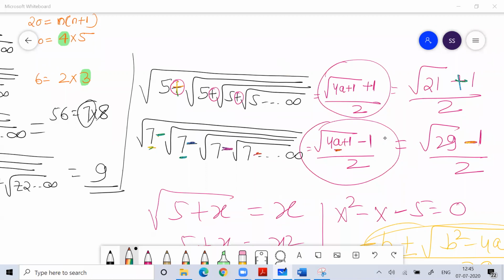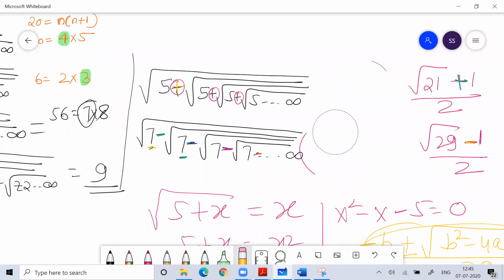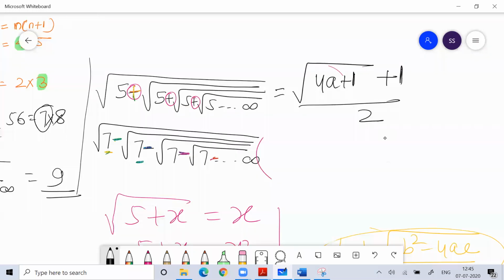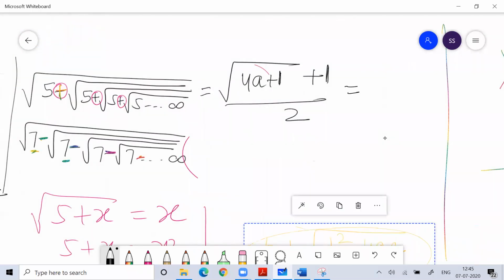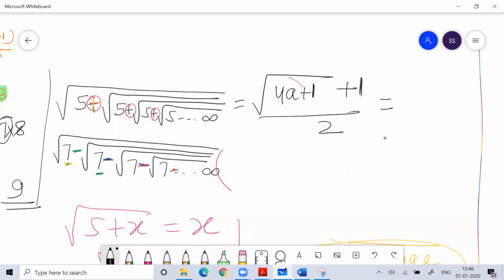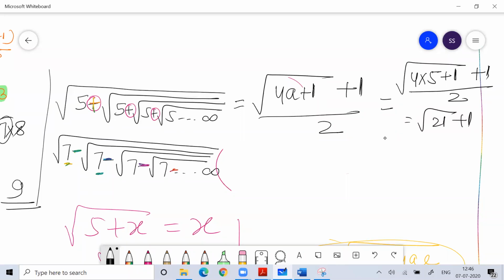So this is the formula, guys. You have to apply this formula. If you get this question, this is the formula you have to apply. The formula is root of 4a plus 1. Here plus sign is there, so plus 1 by 2. So here, what is a? A is this 5. So under the square root put 4 into 5 plus 1, plus 1 by 2. So you'll get root of 21 plus 1 by 2.